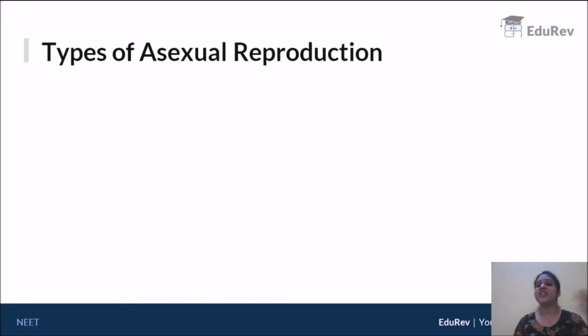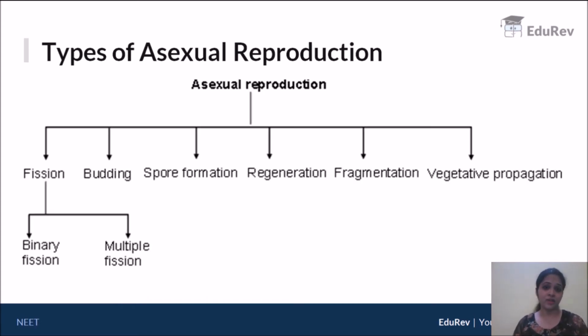Now, what are the various types of asexual reproduction? Here we have a whole list of them. In total, there are around 6 types of asexual reproduction: fission, budding, spore formation or sporulation, regeneration, and fragmentation. Often we make a mistake between regeneration and fragmentation, so I'm going to try to explain that to you here. And finally, vegetative propagation.